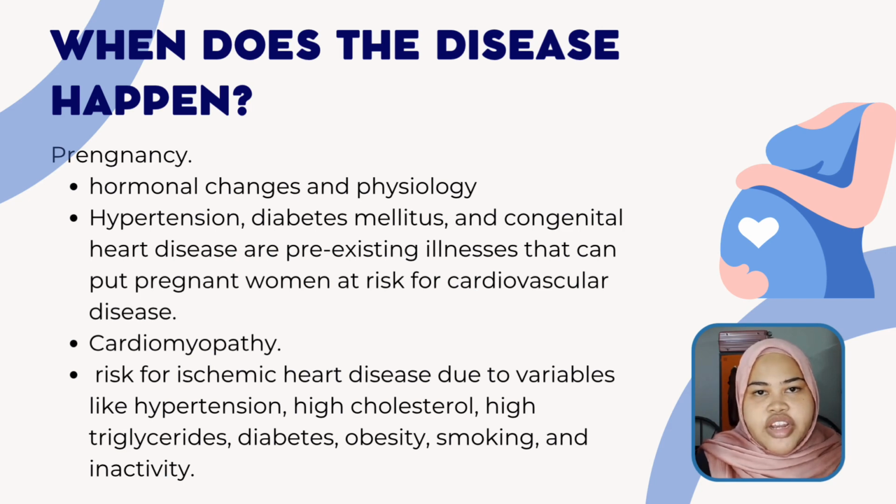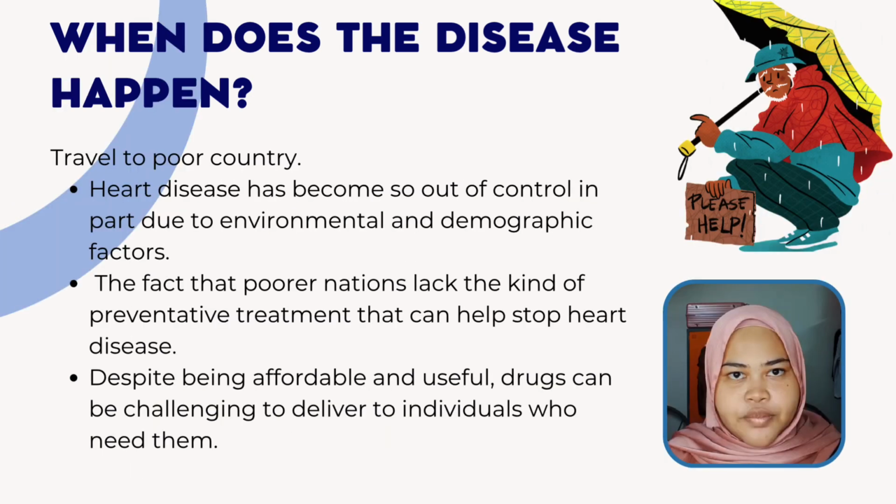Cardiovascular disease. Pregnant and non-pregnant women share a similar etiology for ischemic heart disease. These people are at risk for ischemic heart disease due to variables like hypertension, high cholesterol, diabetes, obesity, smoking, and inactivity. Poor countries. Heart disease has become so out of control in part due to environmental and demographic factors. Poor nations lack the kind of preventative treatment that can help stop heart disease. Despite being affordable and useful, drugs can be challenging to deliver to individuals who need them.